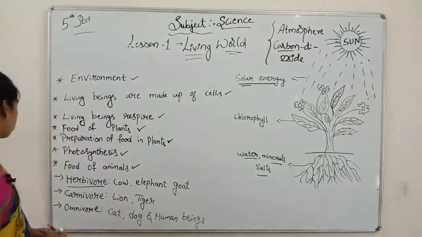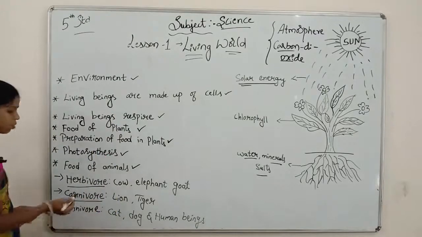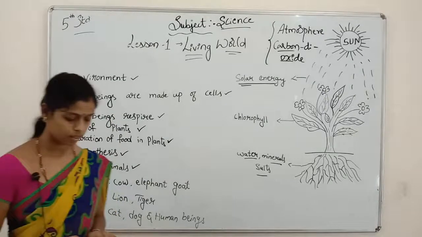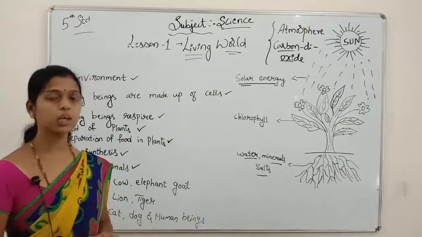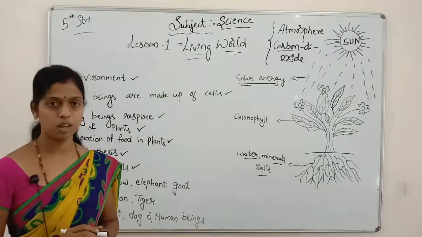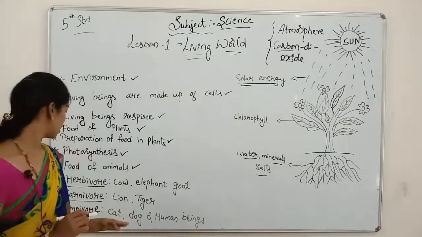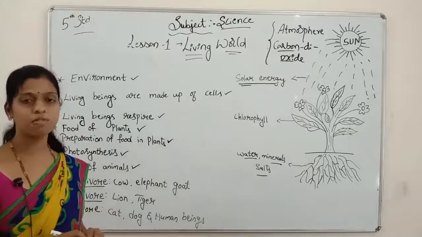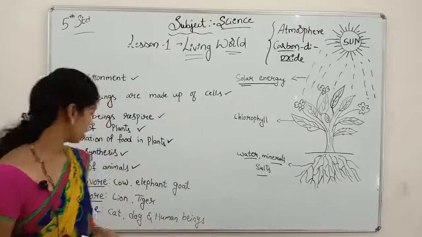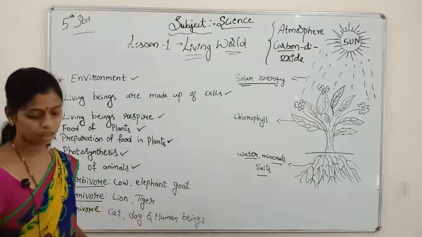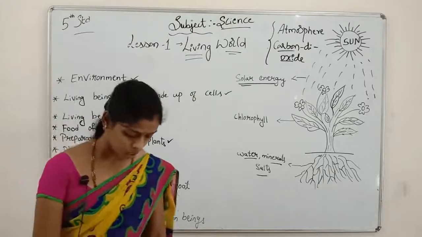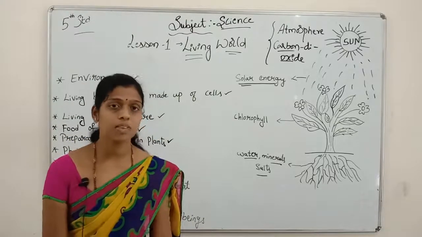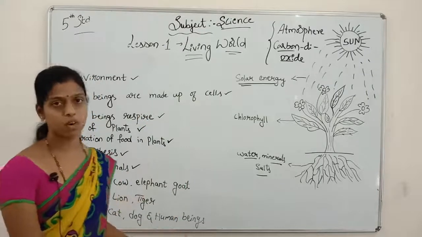Next, we go for the carnivores. What are carnivorous animals? Yes, carnivorous animals eat only meat, flesh. You know, no? Flesh. Those animals eat only flesh. Examples for that, lion and tiger. They are the animals that eat only other animals. They depend on other animals only.